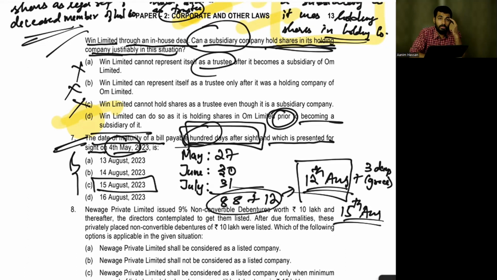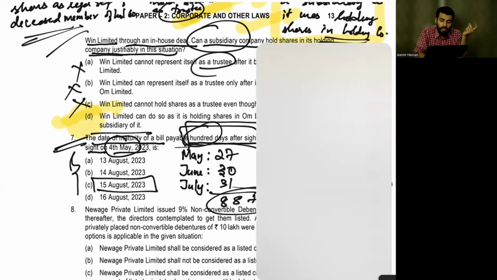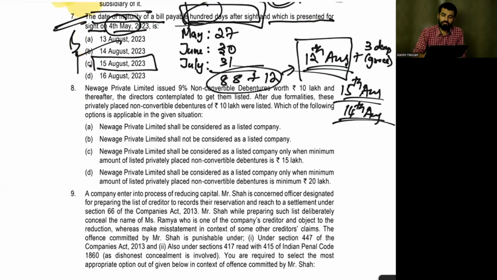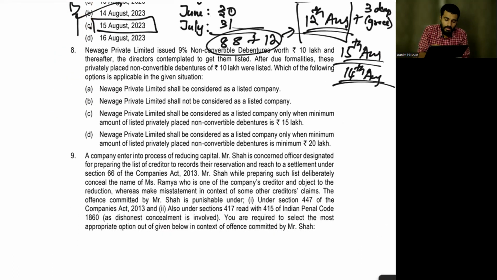But is 15th August a right answer? No. Why? It's a national holiday. The central government has prescribed it as a national holiday. So what is the preceding date? 14th August. The answer is 14th August. Yes. Now, question number 8.